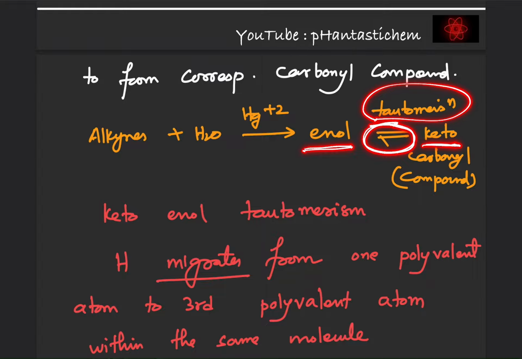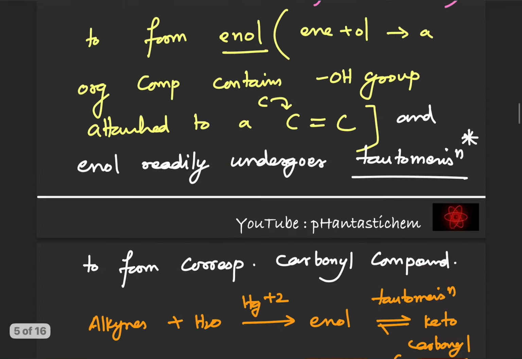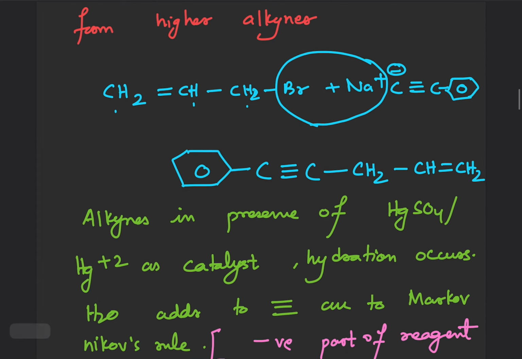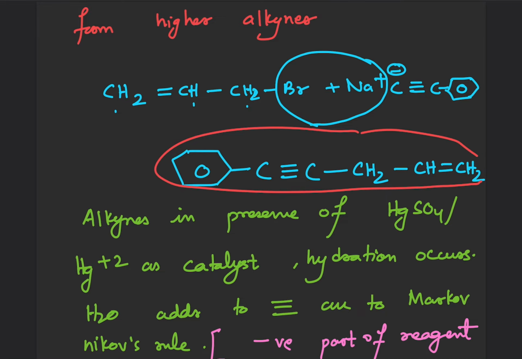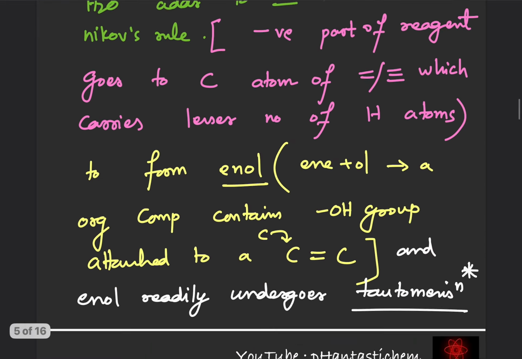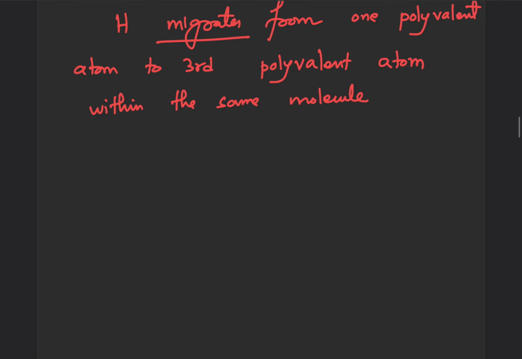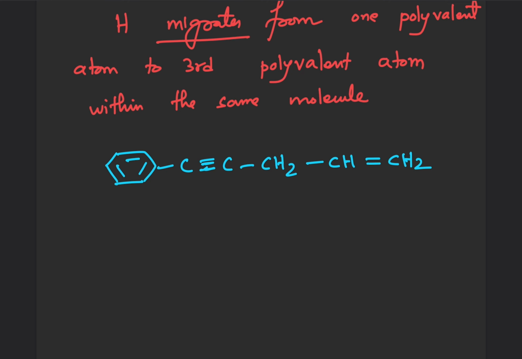So we have an alkyne. Remember, this is the alkyne that we got. I will write this again, this is important. This is my alkyne, and this is what I react it with, Hg+2 and H3O+.